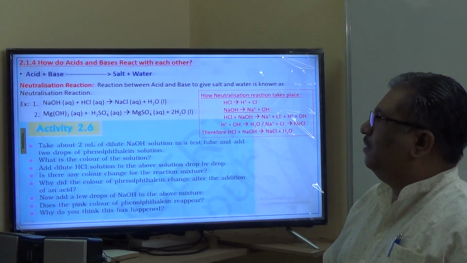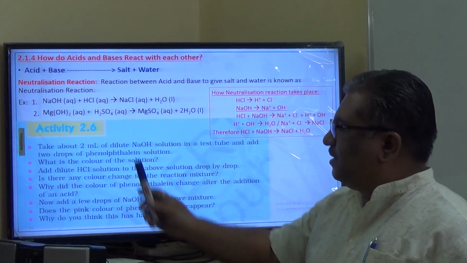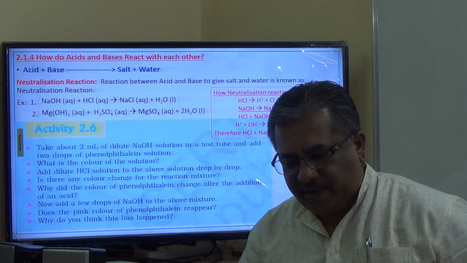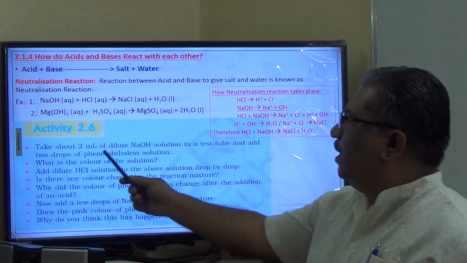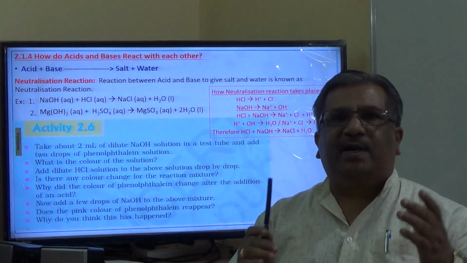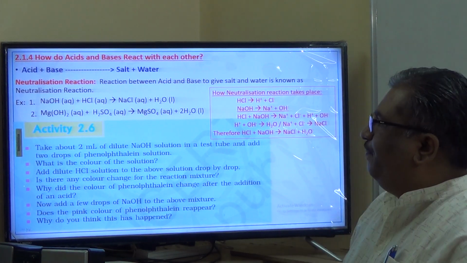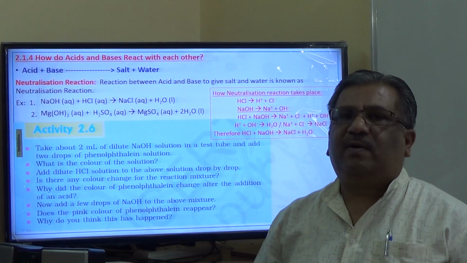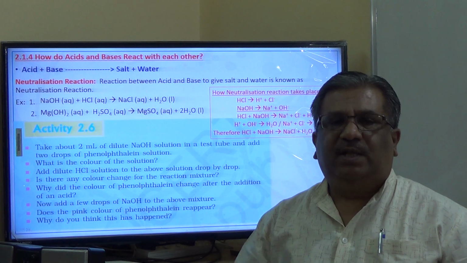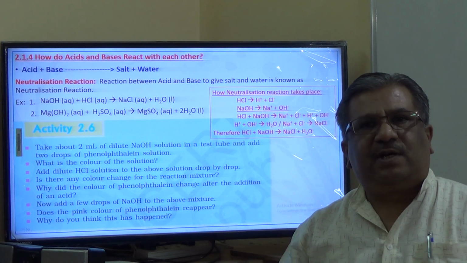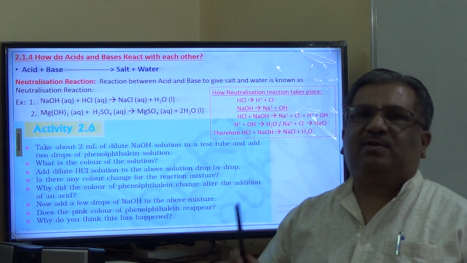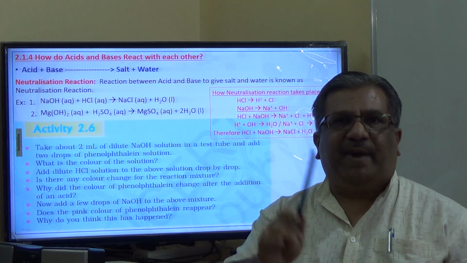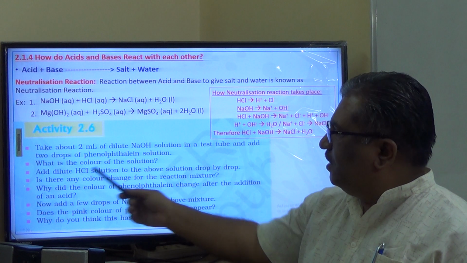Next chemical property. See here, activity 2.6 is given. And what is this activity 2.6? Let me explain to you. We are taking 2 ml of sodium hydroxide solution in a test tube, and add 2 drops of phenolphthalein solution. Sodium hydroxide solution is basic in nature. In neutral condition the phenolphthalein is colorless. In basic solution it turns pink, and therefore the moment you add a few drops of phenolphthalein, the solution turns pink. What is the color of the solution? Pink.